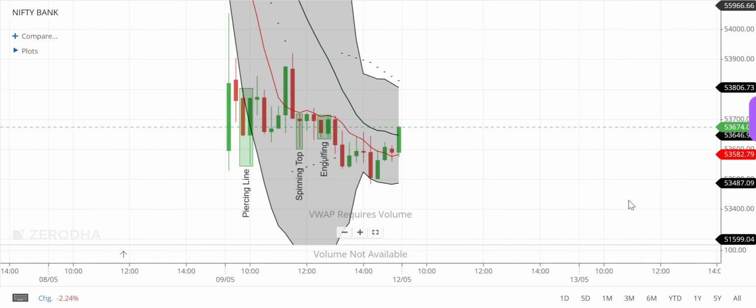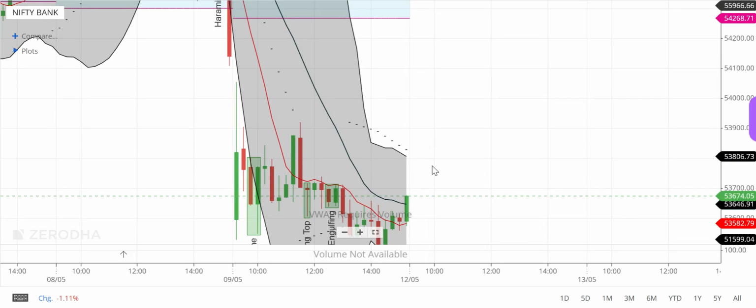One thing we know, we are well below CPR. You see this, this is the CPR level. This is the virgin CPR. We are well below the CPR. Normally, what we see is if there is a gap down, a lot of people say, hey, the market will try to come to an average price. It will come to your moving average. This is the 9 EMA moving average. It will try to come there. So we came there. Now the thing is where we could have picked the trades. That is point one we should understand.